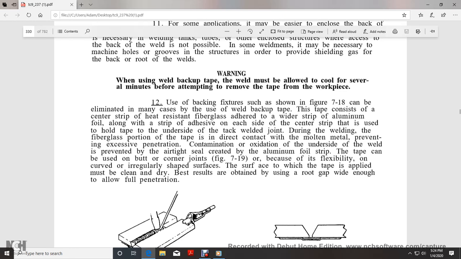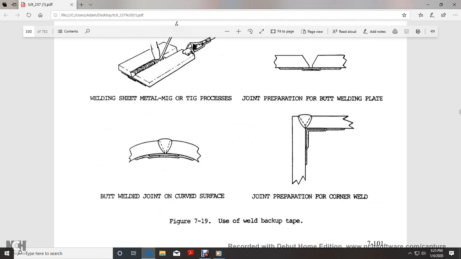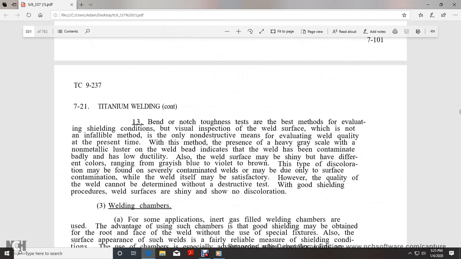The fiberglass portion of the tape is in direct contact with the molten metal, preventing excessive penetration and contamination or oxidation of the underside of the weld, with an airtight seal created by the aluminum foil strip. The tape can be used on butt and corner joints or, because of its flexibility, on curved or irregularly shaped surfaces. The surface to which the tape is applied must be clean and dry. Best results are obtained by using a root gap wide enough to allow full penetration.